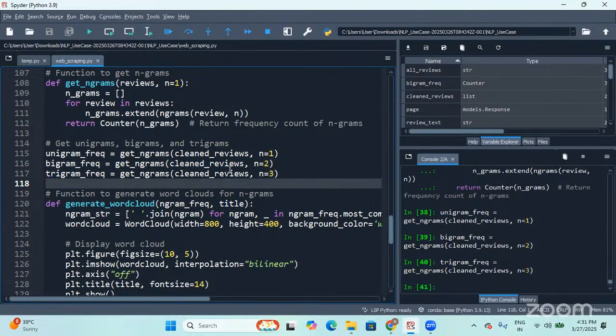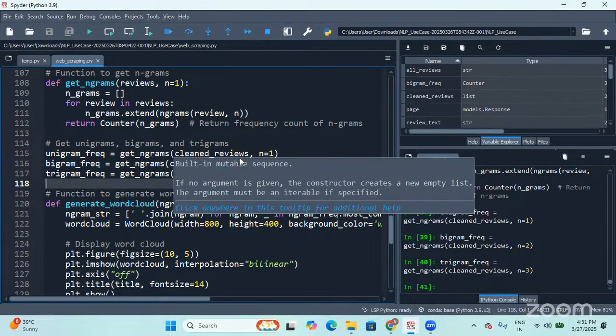So what is this bigram, trigram, and unigram? It depends on the n value. Whatever the n value that you're passing, accordingly you'll be getting the output. I'll just give an example. If you have, in your text, United States of America, okay?